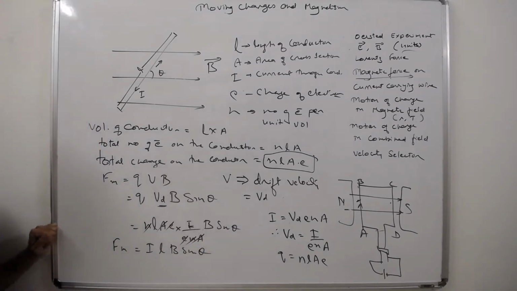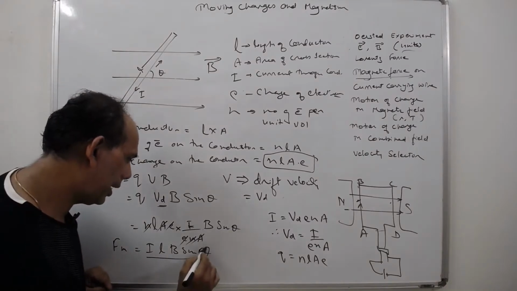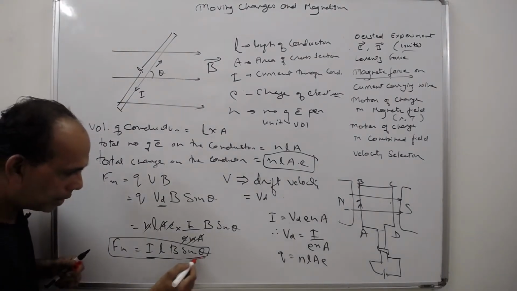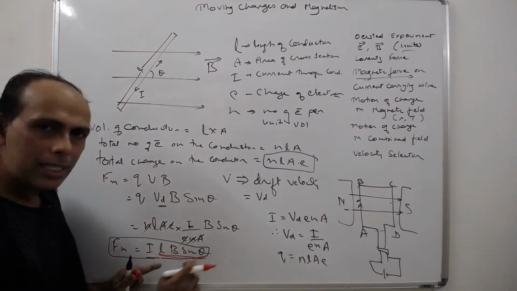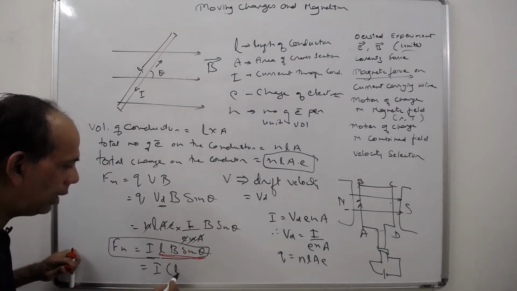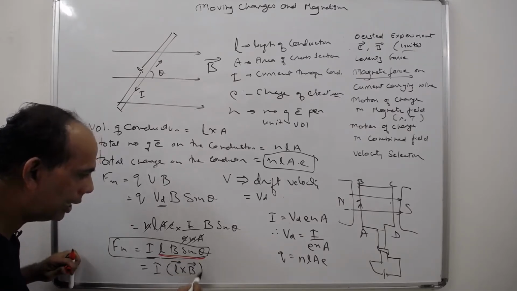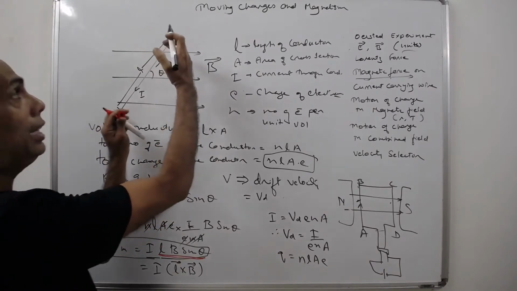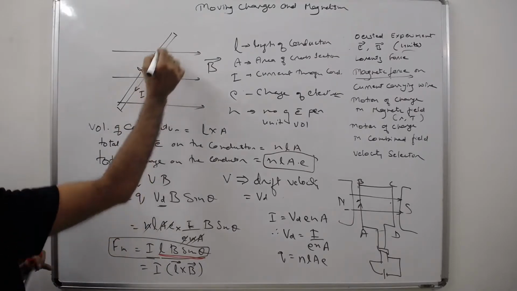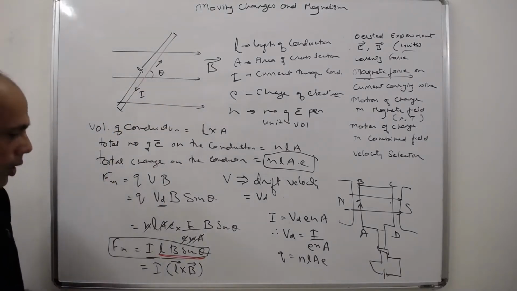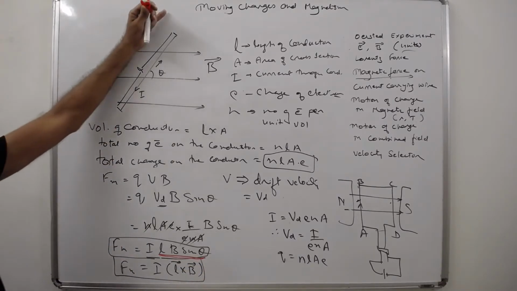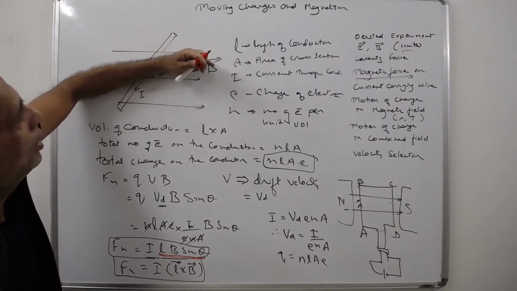So what you get here is ILB sin theta, which is nothing but the cross product of L cross B, where L is a length vector, a vector acting along the length of the conductor, and theta is the angle made by this length with B. This is my derivation for the magnetic force acting on a conductor placed at a particular angle theta.